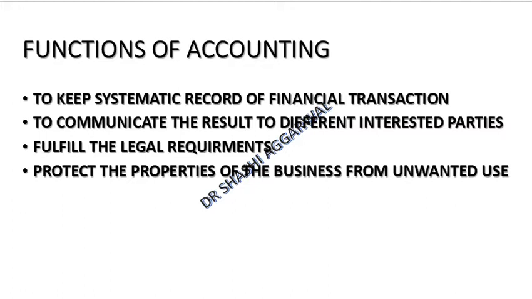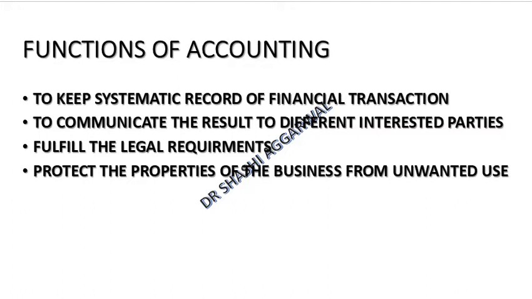So we have a systematic record of financial transactions, on the basis of which we prepare the financial statements: income statement, profit and loss account, and balance sheet, which communicate the results to different interested parties, like investors, owners, management, and regulatory agencies.